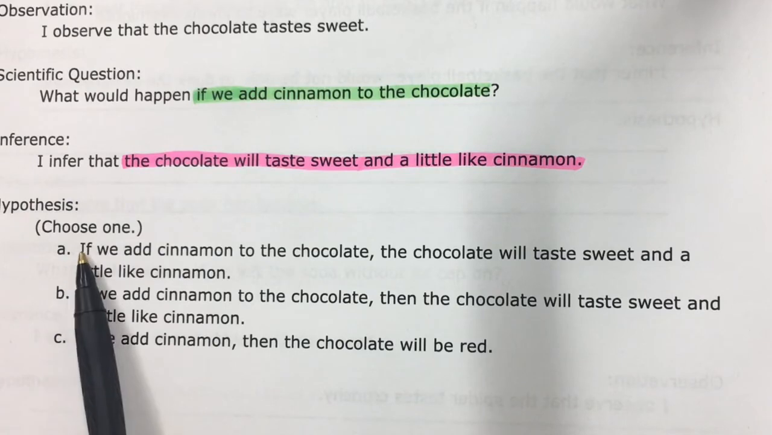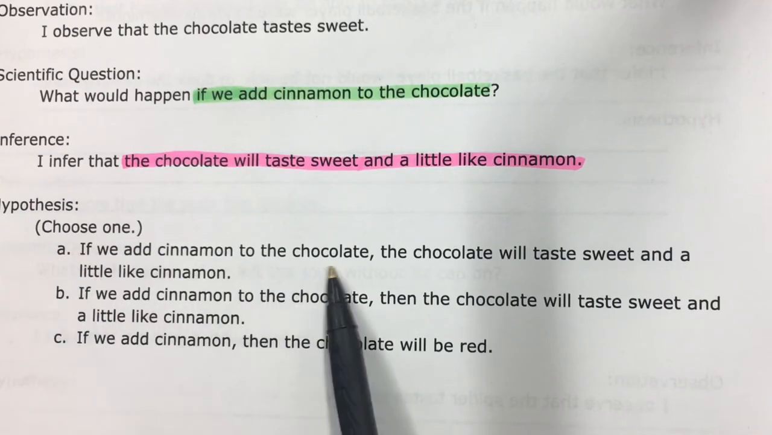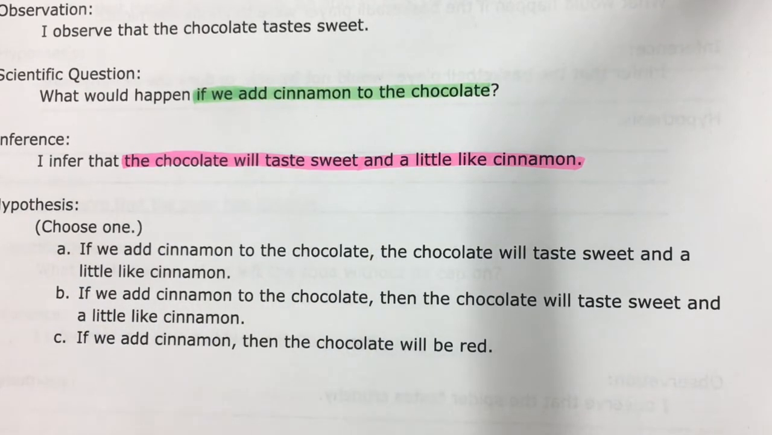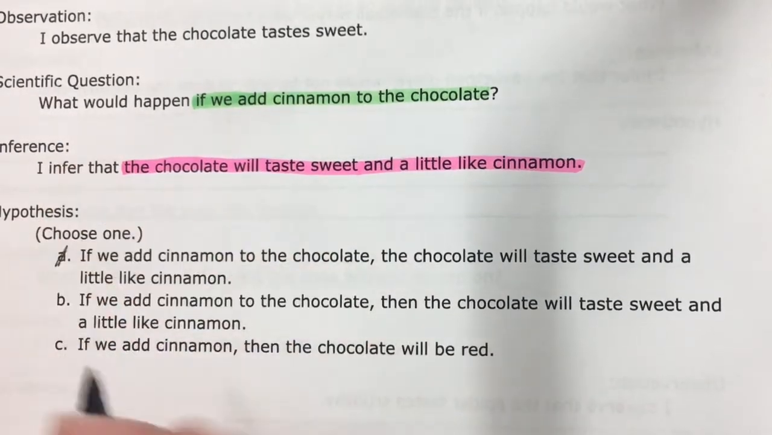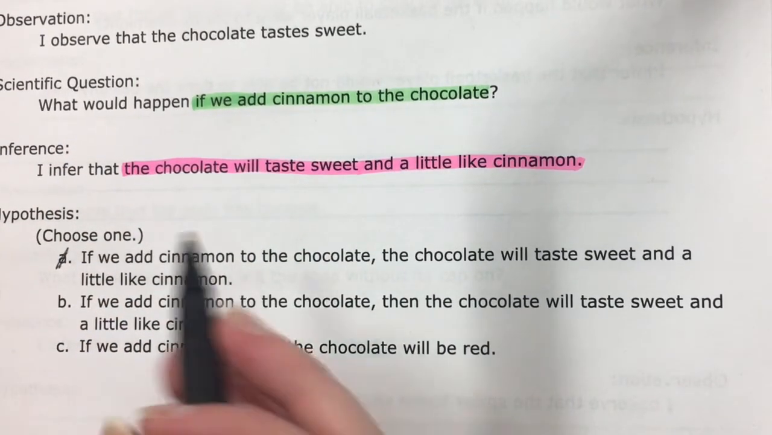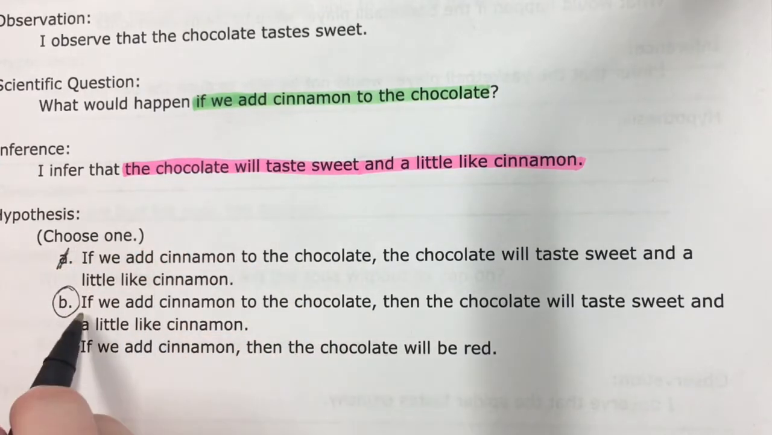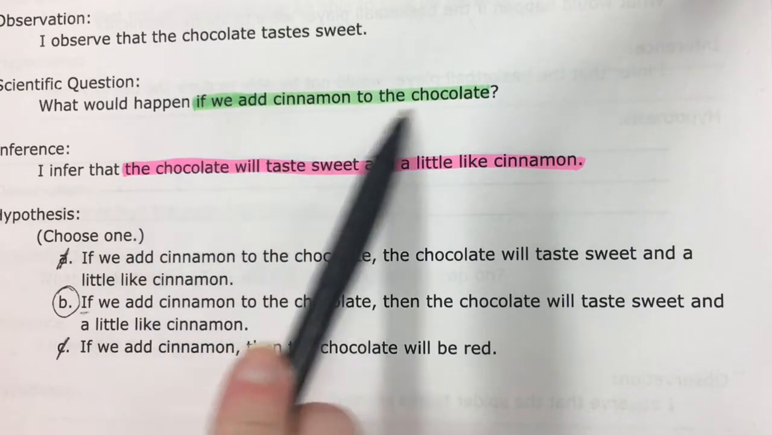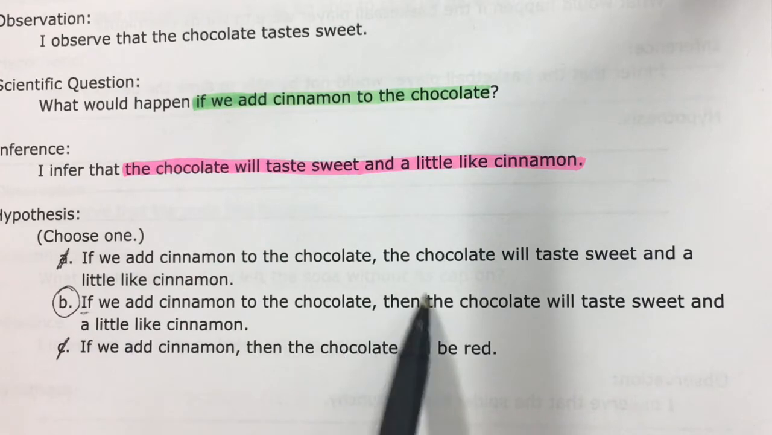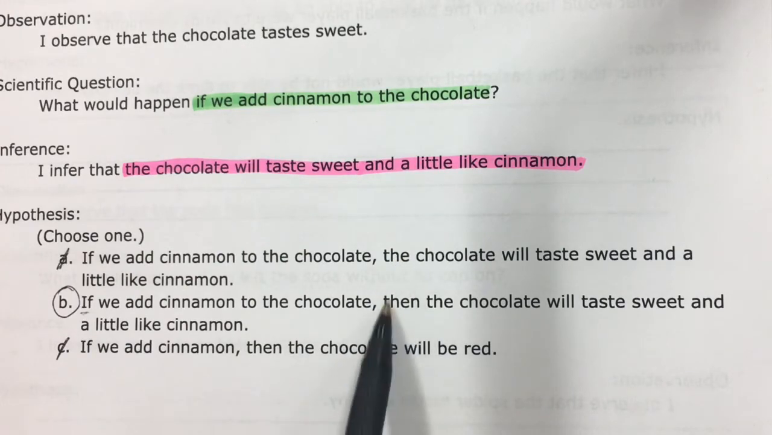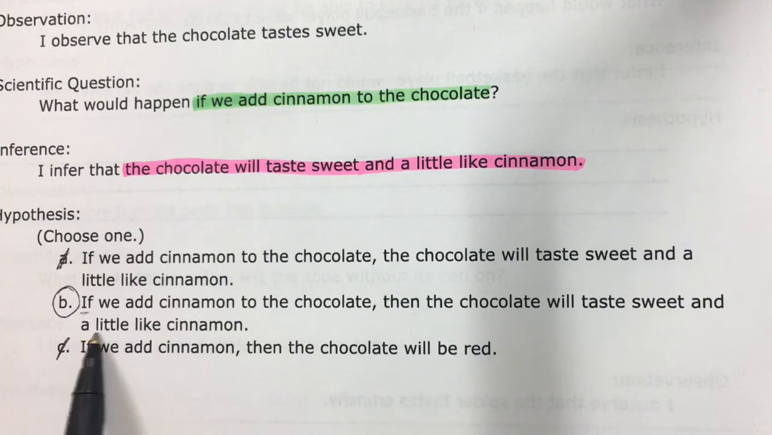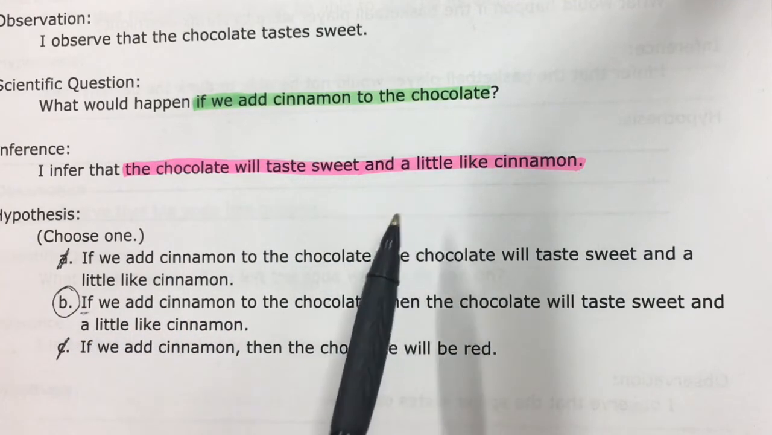And I'm going to choose, I think, A. Oh, A does not have a then, so I have to get rid of A. And then this one doesn't include these two things. So our answer is B. We have if we add cinnamon to the chocolate, then we have a then, which this one is missing. Then the chocolate will taste sweet and a little like cinnamon, which is this part.